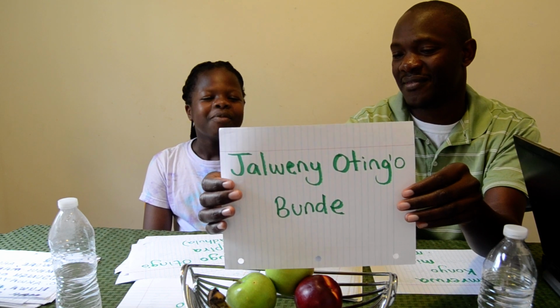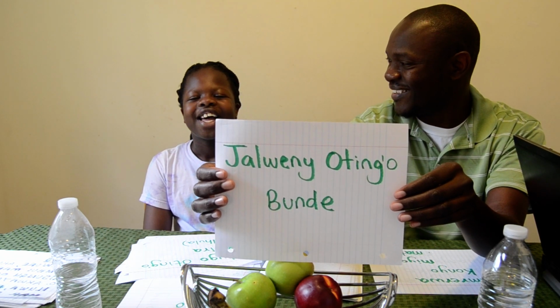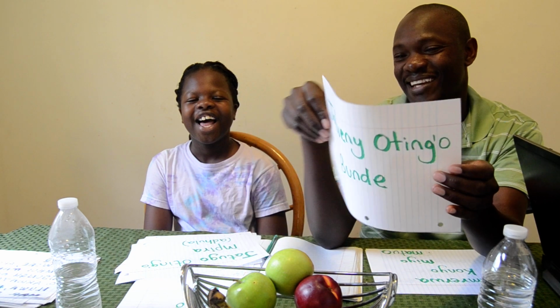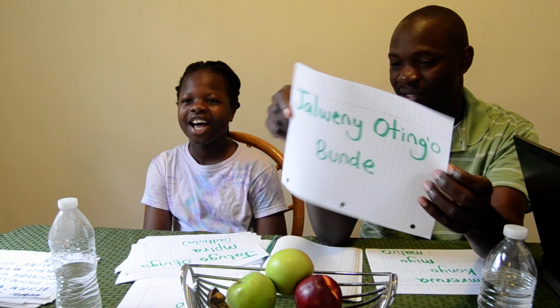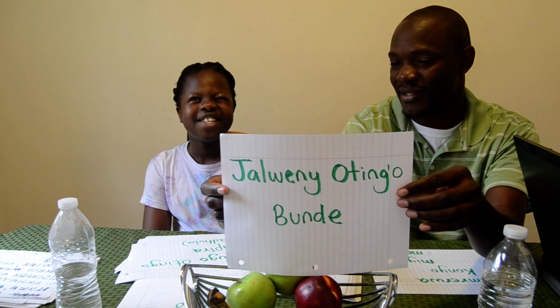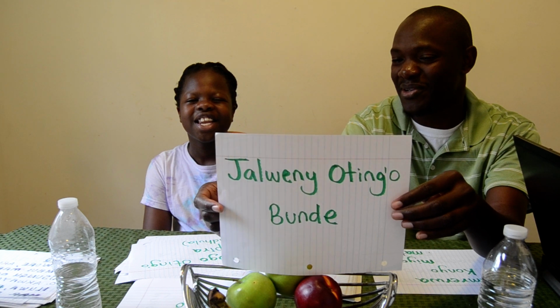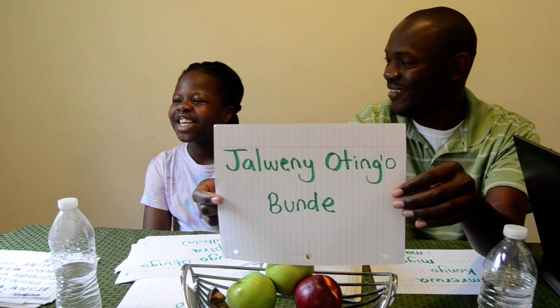Jalweny otingo bunde. Someone has carried a gun. Who is someone? Who is Jalweny? The artisan. Why would an artisan carry a gun? No, not an artisan.